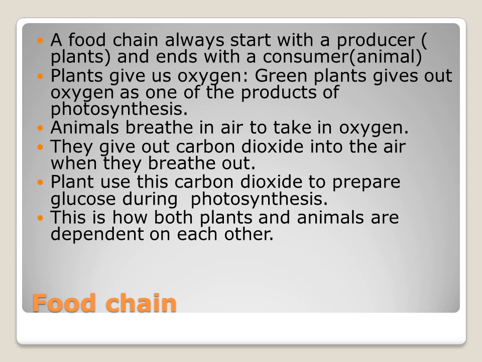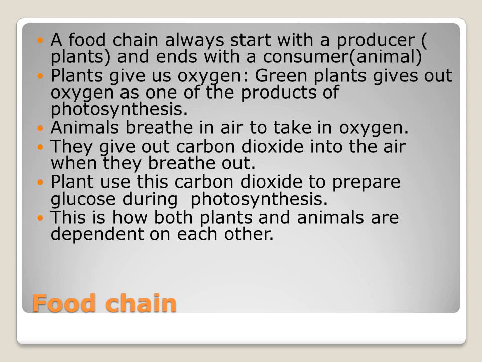So see the diagram on page number 70. The plant is said to be a producer. The plant is eaten by the deer and the deer is eaten by the lion. Here deer and lion both are said to be consumers.